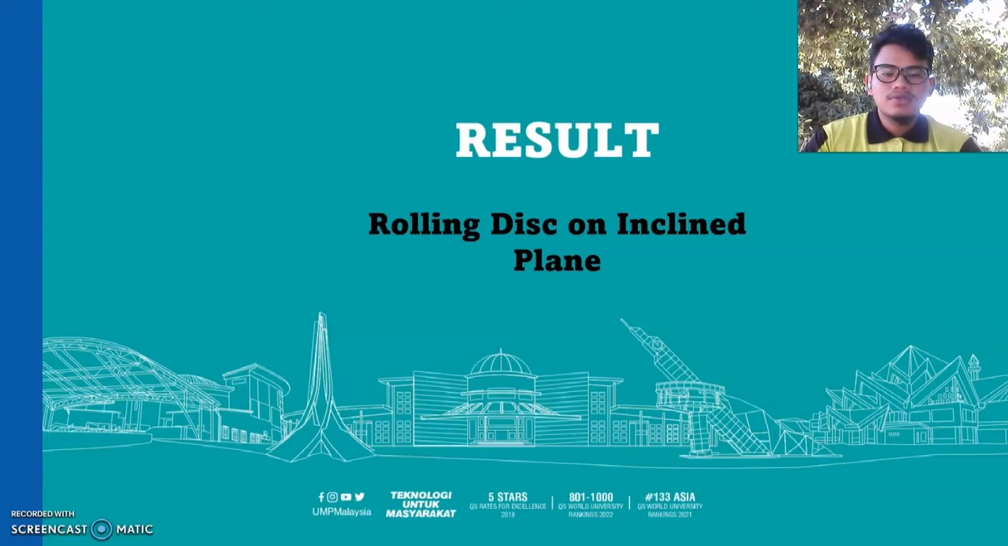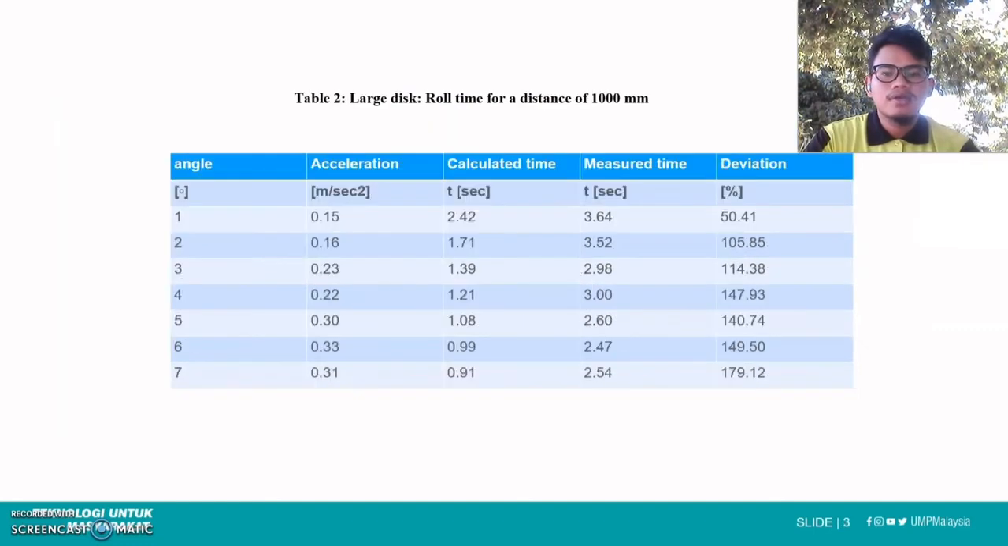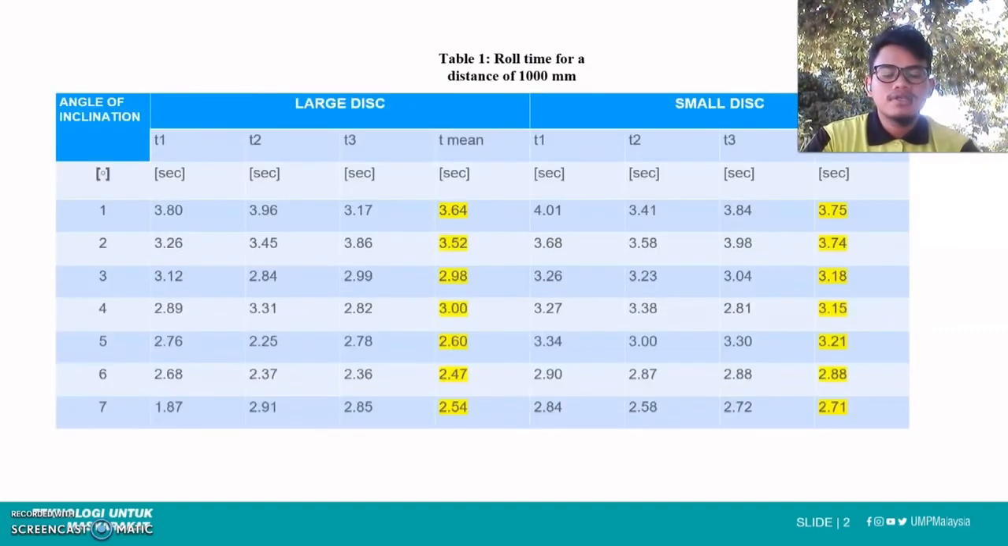Okay, first we go to table 1. There is the roll time for a distance of 1000 millimeters. For this, we have two discs, a large disc and a small disc. For the raw data, we have T1, T2, T3, and we find the T average. We got the T mean for each angle, and it's similar for the small disc also.